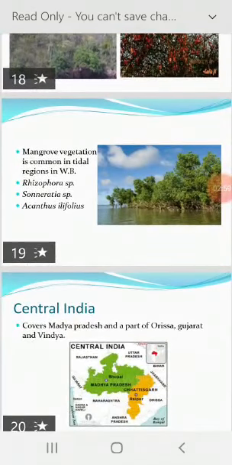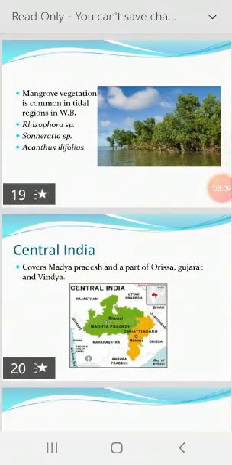Next region is Central India, covers Madhya Pradesh, a part of Orissa, Gujarat, and Vindhya. In this slide, you can observe the area of the Central India. The Central India average rainfall per annum may be 100 centimeter. Some places are at the altitude of 500 to 700 meter from the sea level.